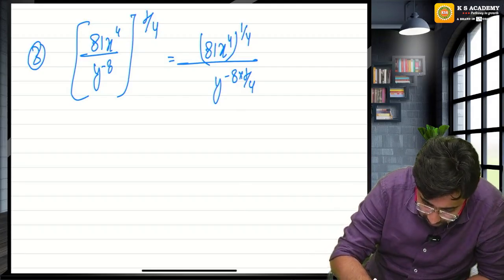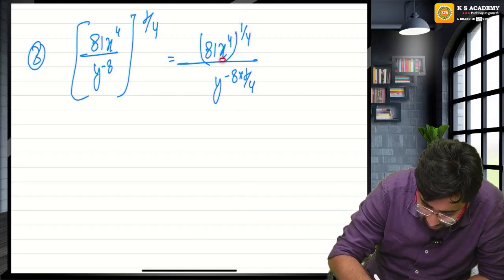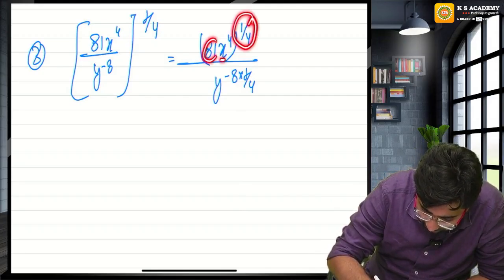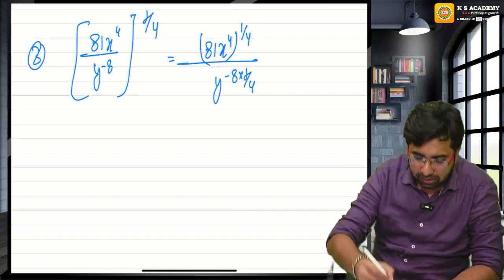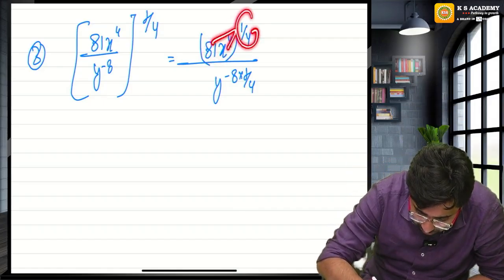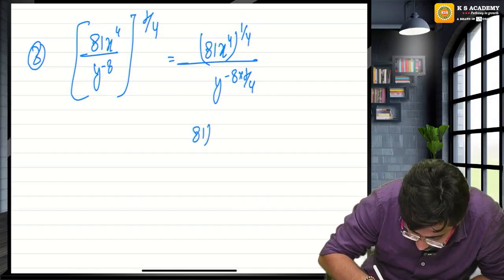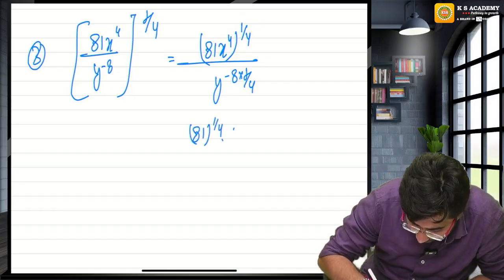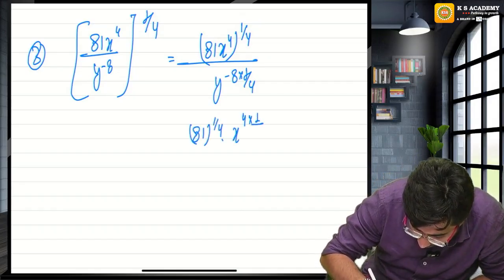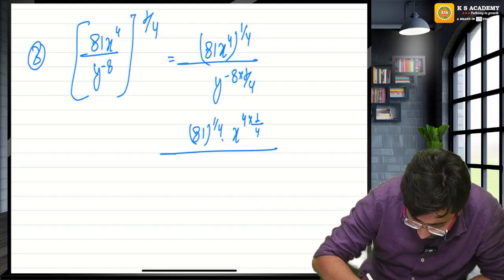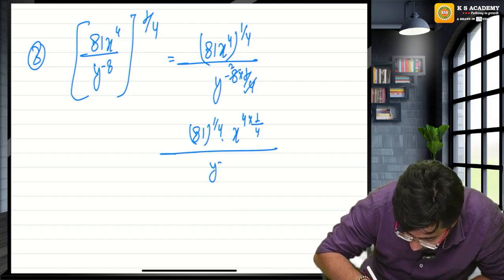Guys, now this 1 by 4 is not power of only x. This 1 by 4 is power of 81 also and x also. In multiplication, this is power of 81 also and x raised to the power 4 also. So guys, can I say 81 raised to the power 1 by 4 multiply by x raised to the power 4 having power 1 by 4? Now, guys, this is y minus 2.